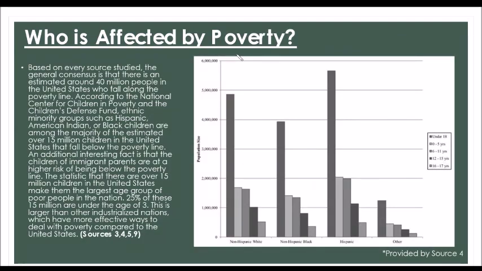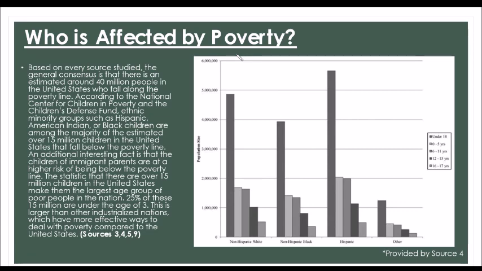Who is affected by poverty? Based on every source studied, the general consensus is that there is an estimated around 40 million people in the United States who fall along the poverty line. According to the National Center for Children in Poverty and the Children's Defense Fund, ethnic minority groups such as Hispanic, American Indian, or Black children are among the majority of the estimated over 15 million children in the United States that fall below the poverty line.